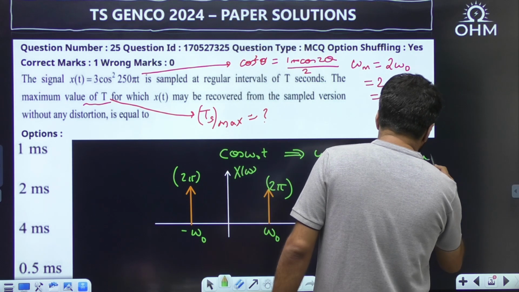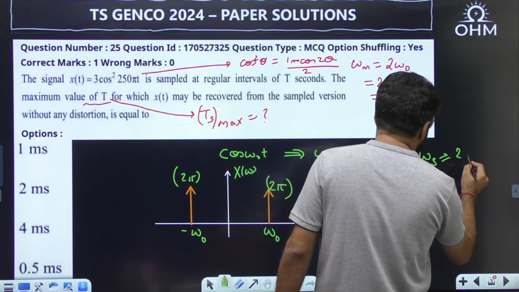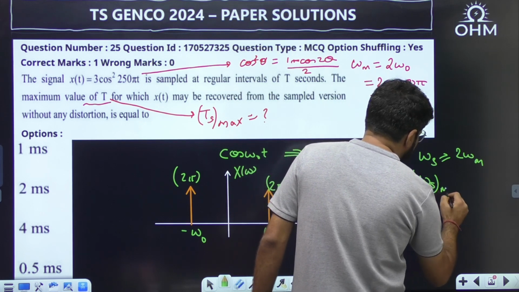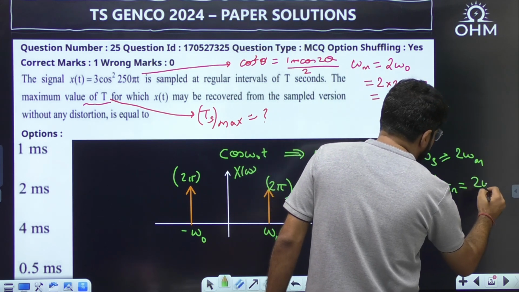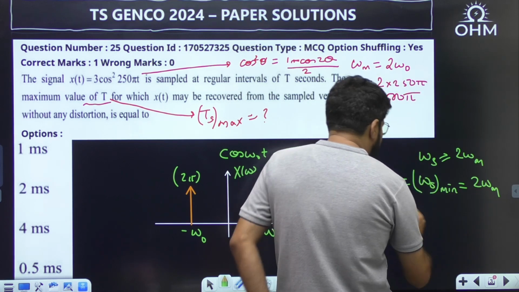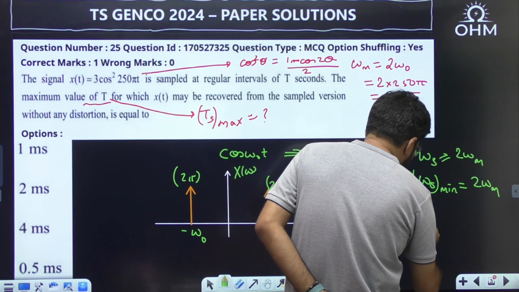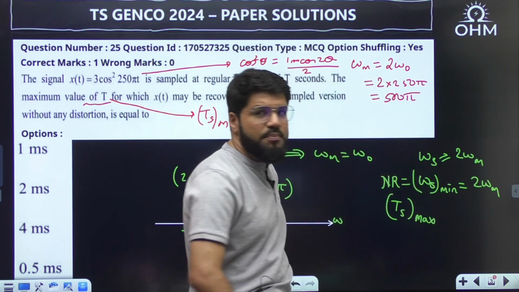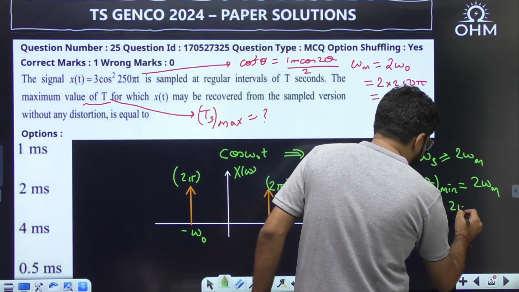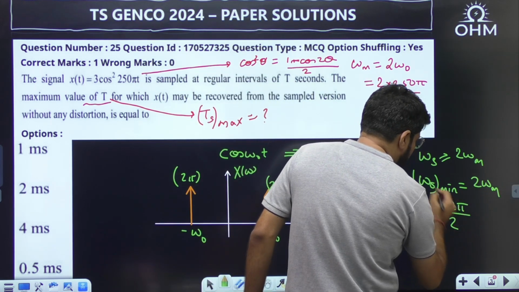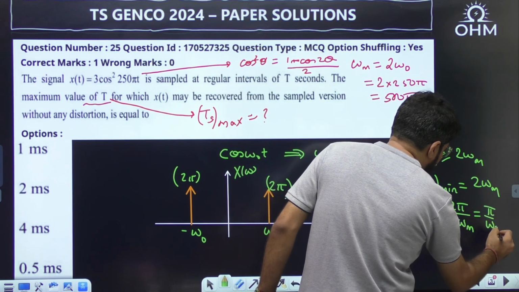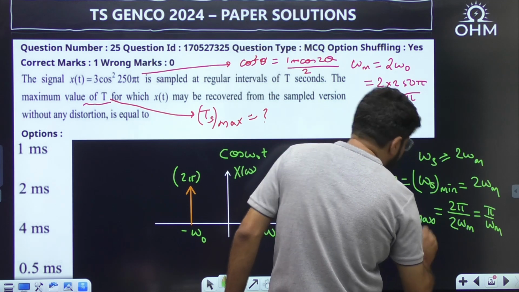Recovery is possible if the sampling frequency is greater than or equal to 2 omega m, and the minimum sampling frequency is known as the Nyquist rate. According to it, what is the maximum time period? Frequency and time period are inverse, so for minimum frequency the time period is maximum, given by 2 pi by 2 omega m, and hence the answer is pi by omega m. So my answer here is pi by omega m.